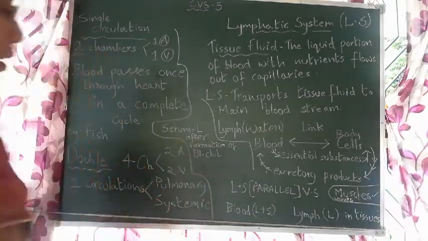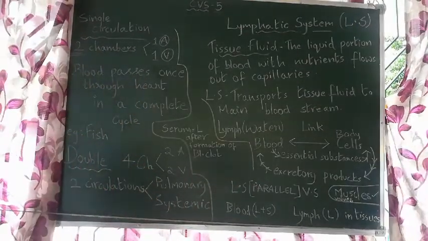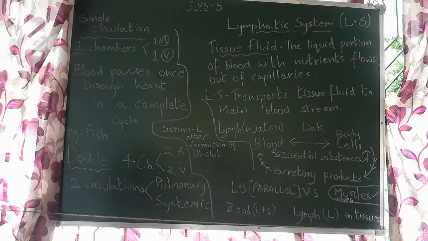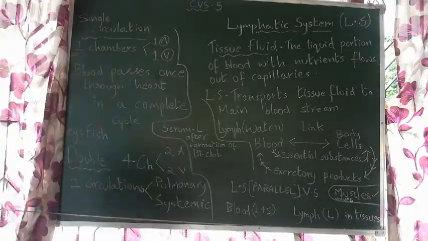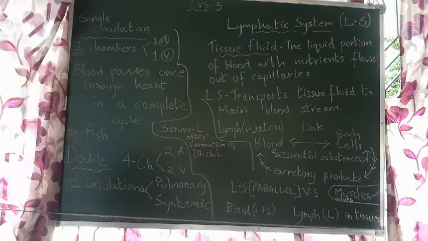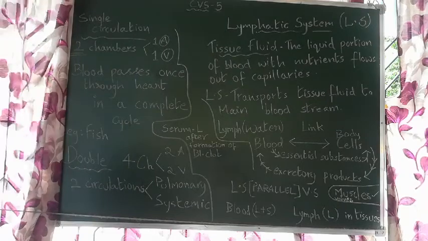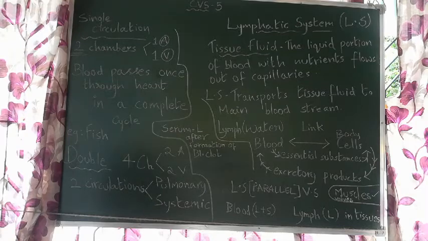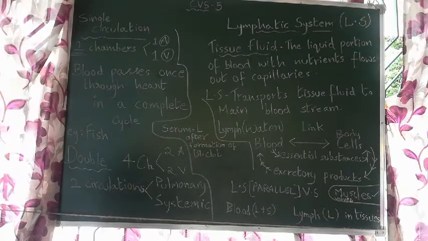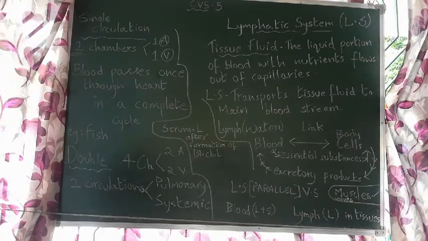So while the blood is being pumped within the arteries which end as capillaries, this happens: the liquid portion of blood with nutrients gets collected in between the tissues, that is why we call that fluid tissue fluid. It is also called lymph. Lymph is nothing but the water portion of the blood which has nutrients and which came out of the capillaries and got collected in between our tissues, right.